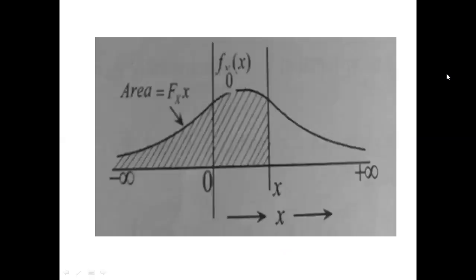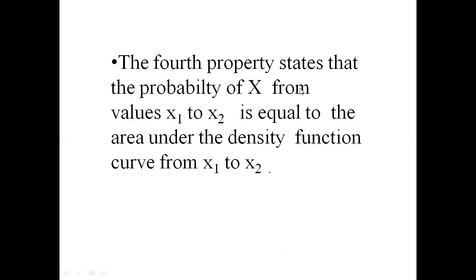The fourth property states that the probability of x from values x1 to x2 is equal to the area under the density function curve from x1 to x2. This is the fourth property.